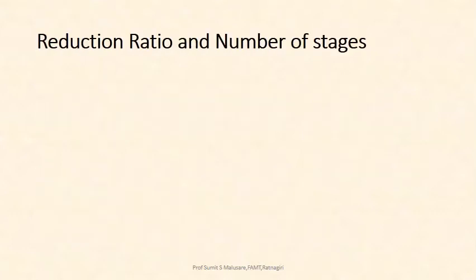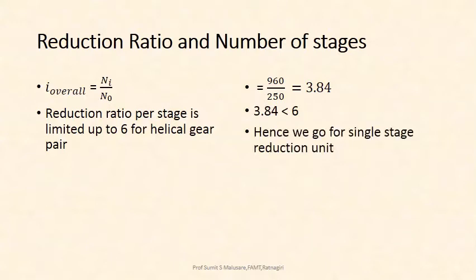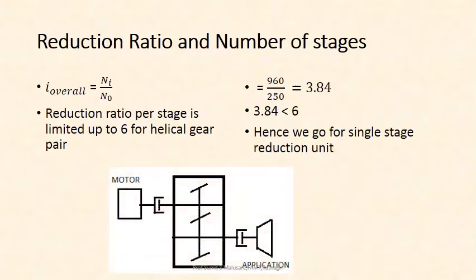Next, reduction ratio and number of stages. First of all, I overall is equal to Ni upon No, so that comes out to be 3.84. As per the theory, we know that for helical gear the reduction ratio for each stage is limited up to 6, but 3.84 is less than 6, hence we have to go for a single stage reduction unit, and this will look like this.